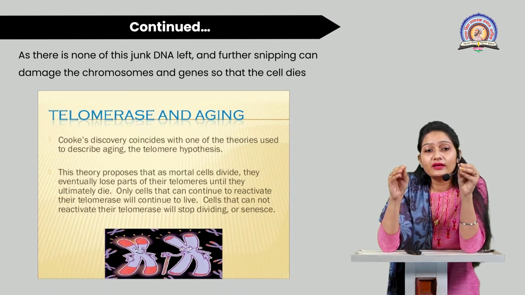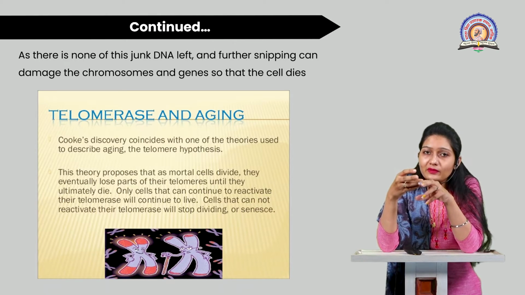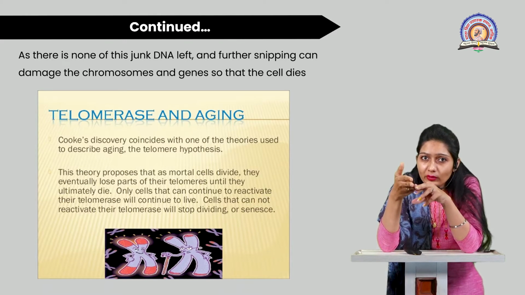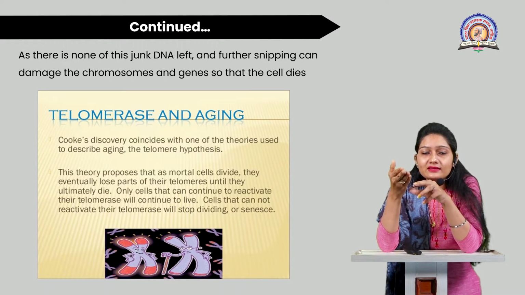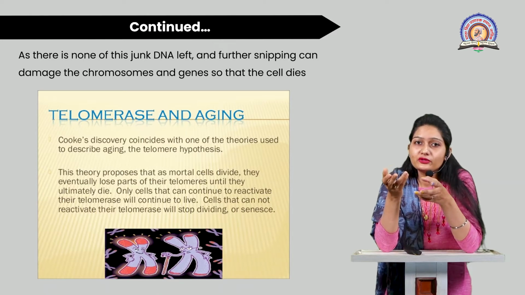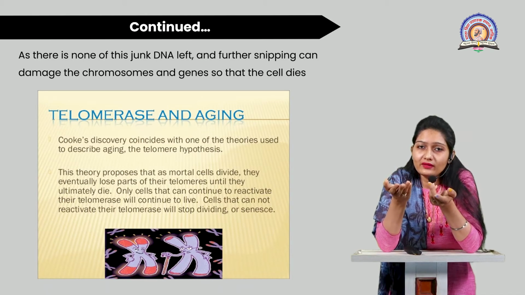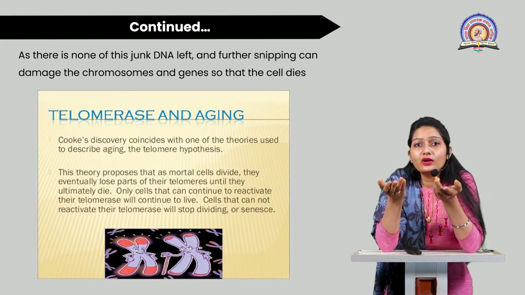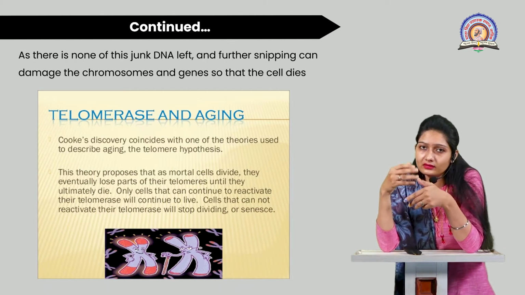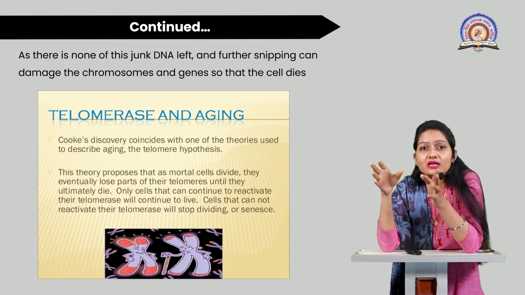Only the cells that can continue to reactivate their telomerase enzyme will protect their telomere, so those cells can live. The people who look younger have more active telomerase enzyme, and the people who look older than their age have much less telomerase enzyme or much less telomere.